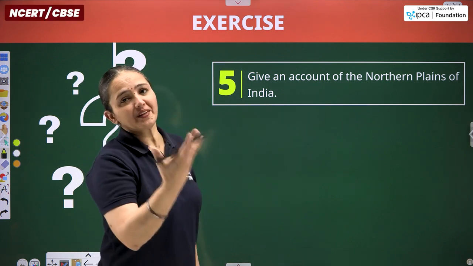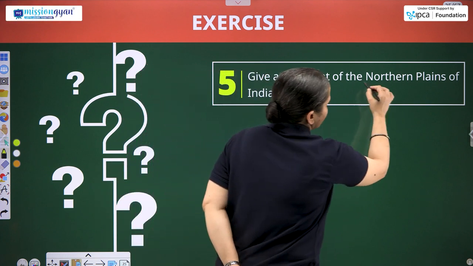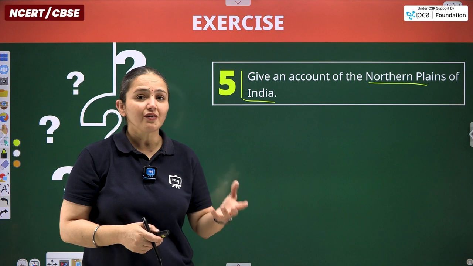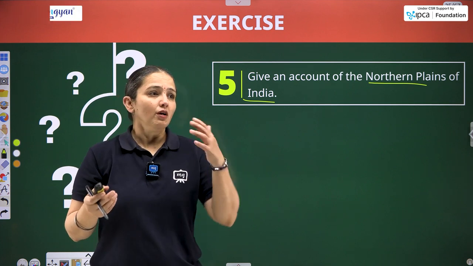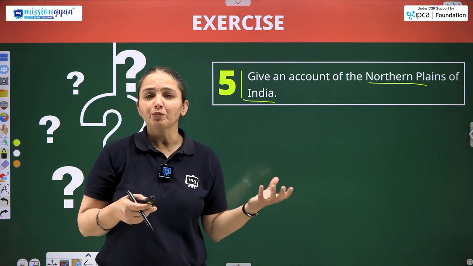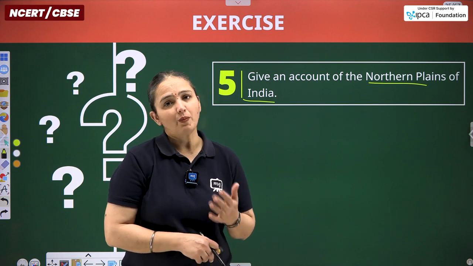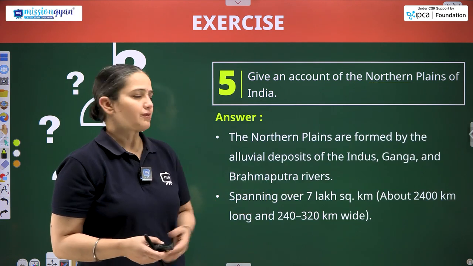Then give an account. Account means we have to provide the information related to the northern plains of India. They are flood plains, fertile plains, good for agriculture, good for industrialization, for the establishment of more and more constructions, and of course for the residential part of the population itself. People do live in plains.